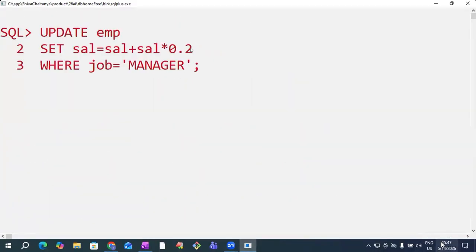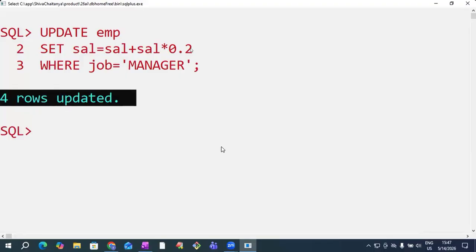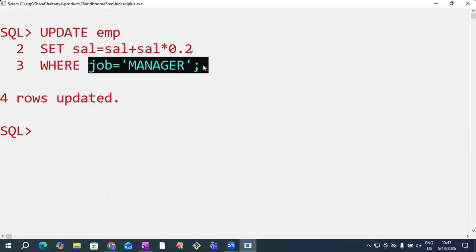I'm copying this. Observe here. In our EMP table, maybe 4 managers are there. Just now we updated Smith's job title as manager. 4 managers are there, 4 rows updated. So this is modifying specific group of records. The managers group of records modified.